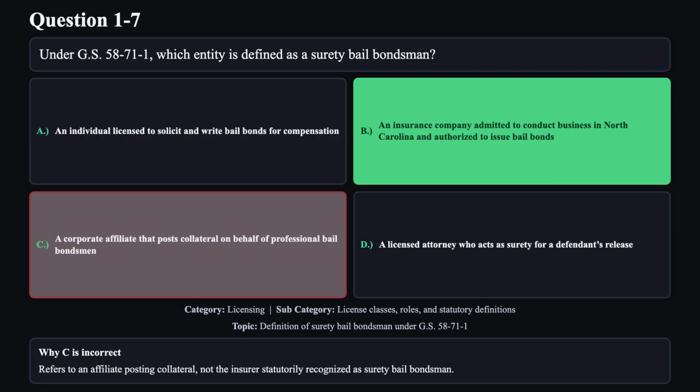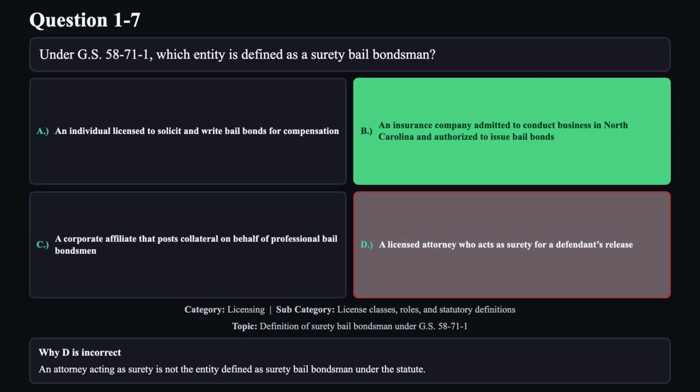Reason C is not correct. Refers to an affiliate posting collateral, not the insurer statutorily recognized as surety bail bondsman. Reason D is not correct. An attorney acting as surety is not the entity defined as surety bail bondsman under the statute.